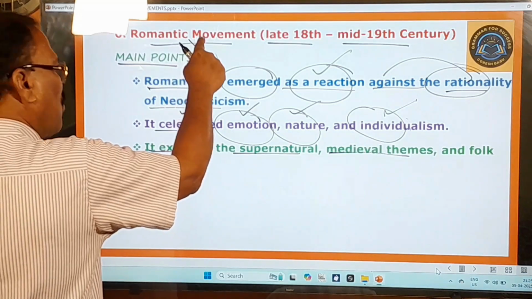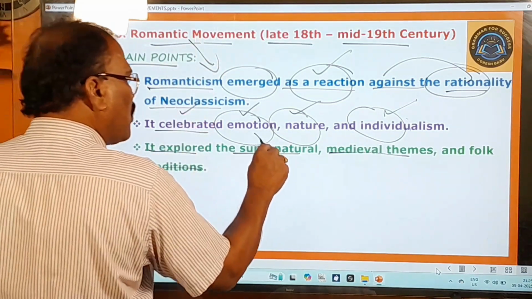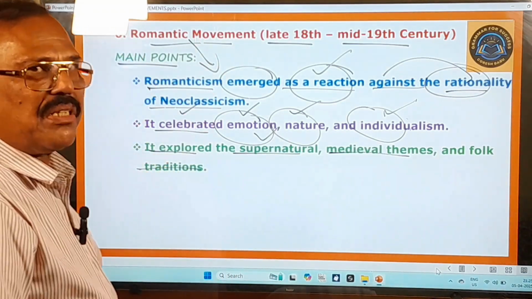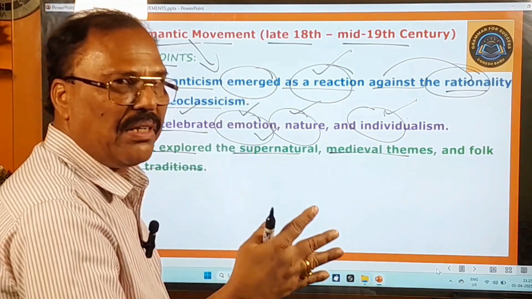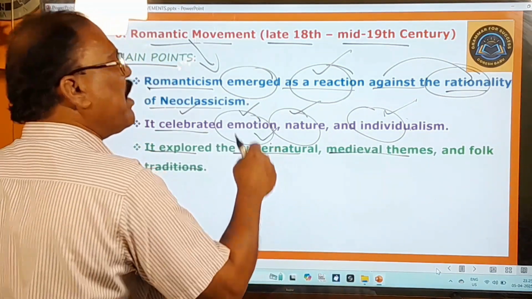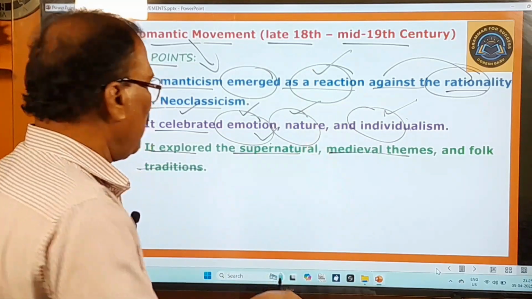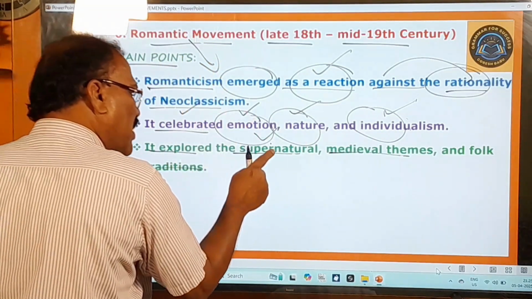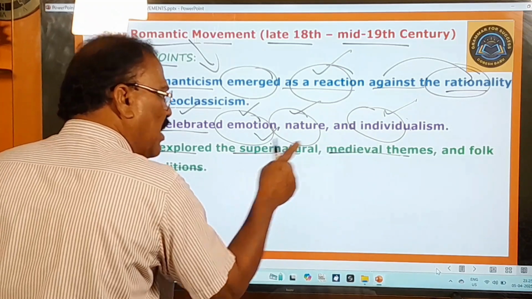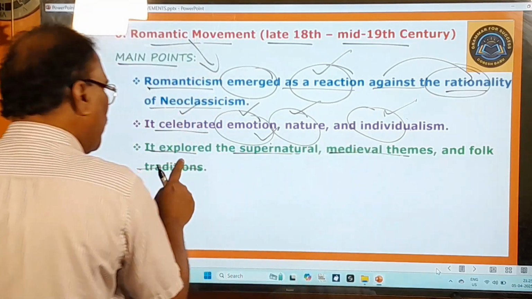The poets of this movement gave top priority to the supernatural. Supernatural means relating to God, relating to some spirit, relating to the devil. Such things are called supernatural. Beyond nature is called supernatural. The poets of this period gave importance to supernatural matters, medieval themes and folk traditions.